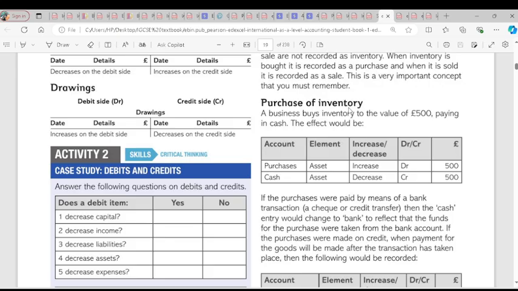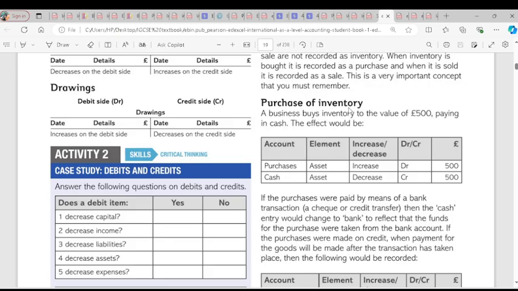We have inventory as a current asset. We have cash as a current asset. We have bank as a current asset. We have stock as a current asset. So if we sell on credit to a credit customer, we're going to have a trade receivable. What happens to our trade receivable? It will increase because we sold on credit.